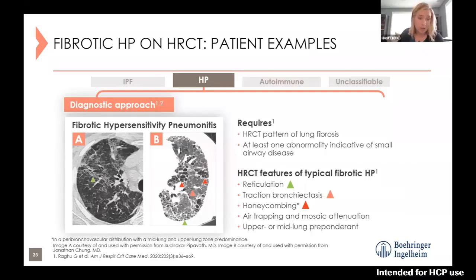Here's an example of a patient with hypersensitivity pneumonitis that has gone on to a fibrotic pattern. We start seeing some of those same changes that we saw in UIP: honeycombing cysts, reticulations, traction bronchiectasis, and then we may also see some of that mosaic pattern or air trapping with ground glass opacity superimposed. So there can be a lot going on in those CT scans.